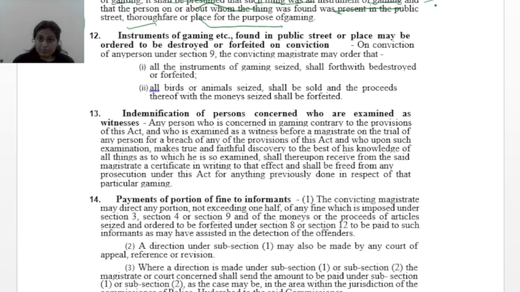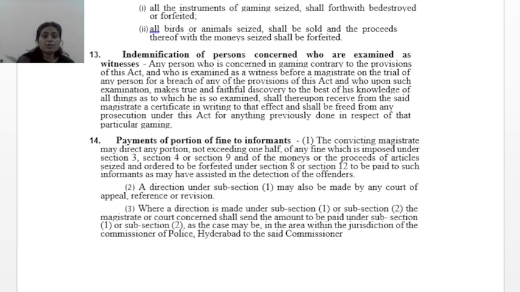See, two birds are there. They were supposed to fight with each other. So what are the instruments here of gaming? Two birds are there. Okay. Coming forward to section 12, it talks about instruments of gaming.